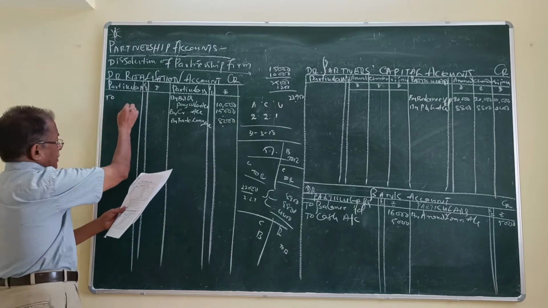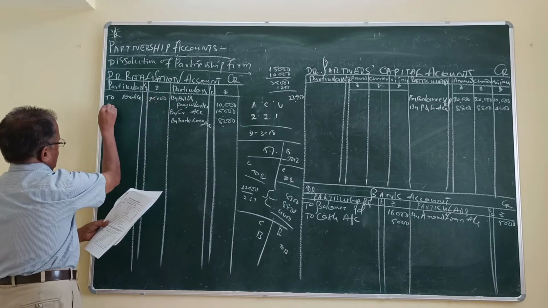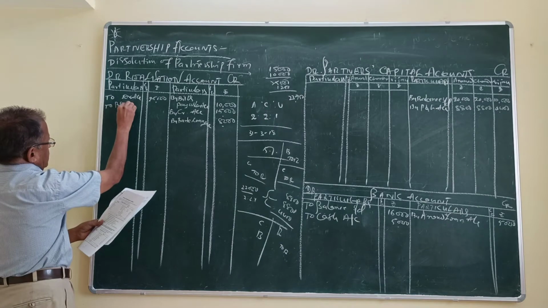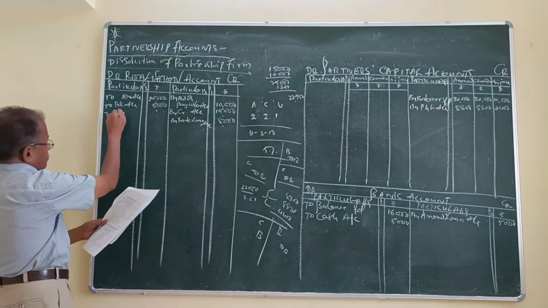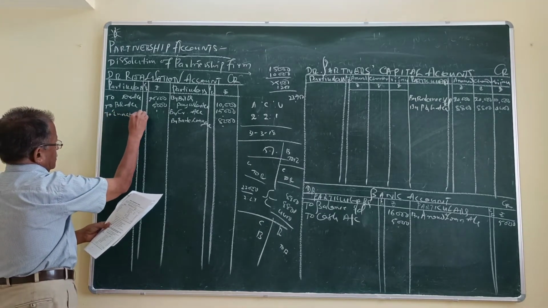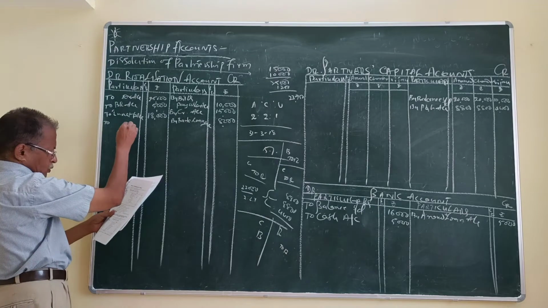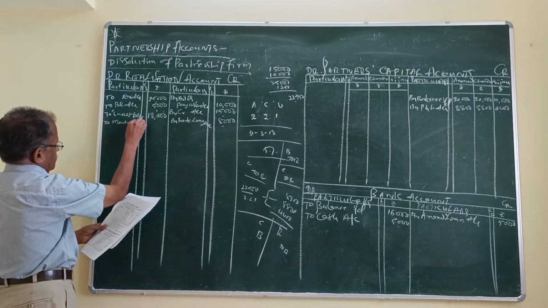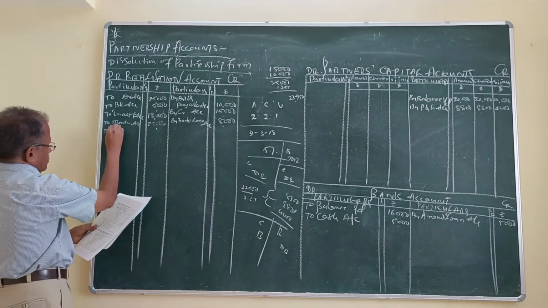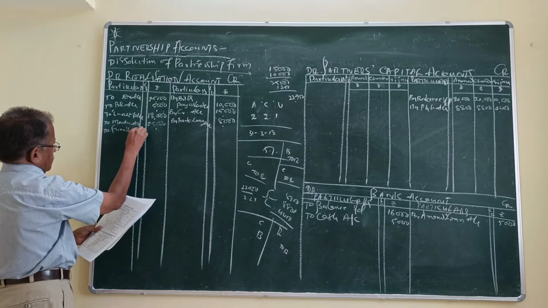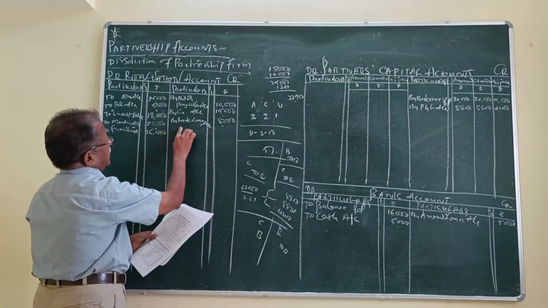Therefore, to debtors account 25,000, to bills receivable account 5,000, to investment account 18,000, to machinery account 25,000, to furniture account 16,000. And in the bracket, asset transfer; here in the bracket, liability transfer.